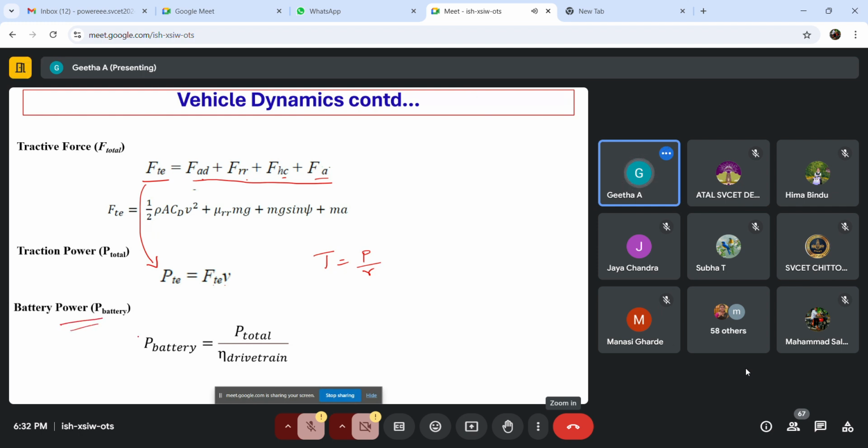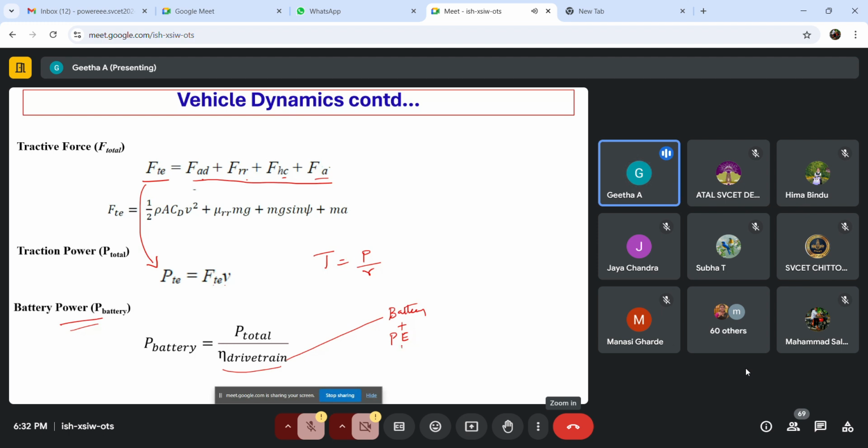Then after the traction power, we have battery power, right? So battery power is total power divided by the efficiency of the drivetrain. Here the drivetrain indicates a battery efficiency. Then what is the drivetrain? What are the components that we have in a drivetrain in general?